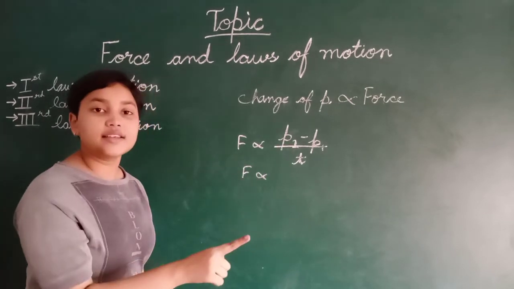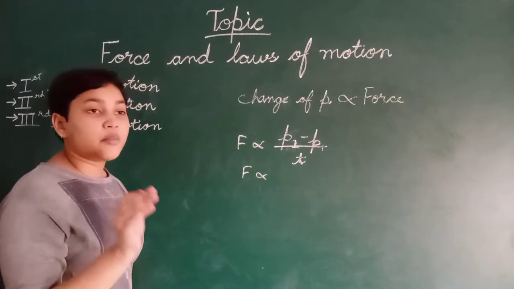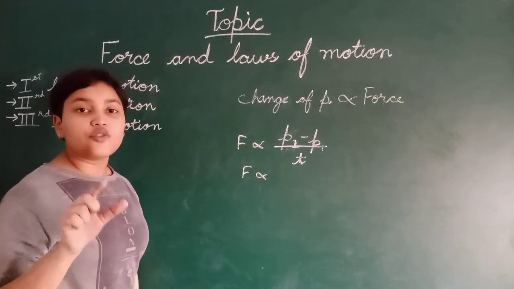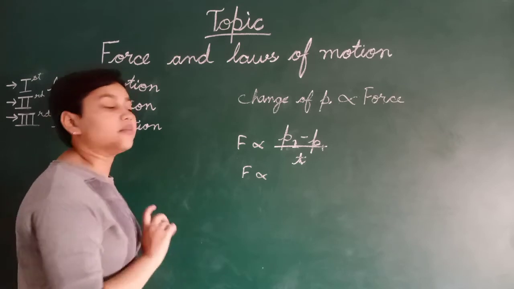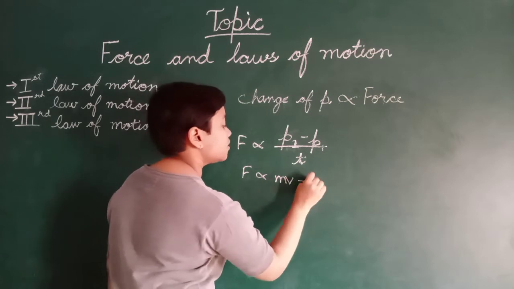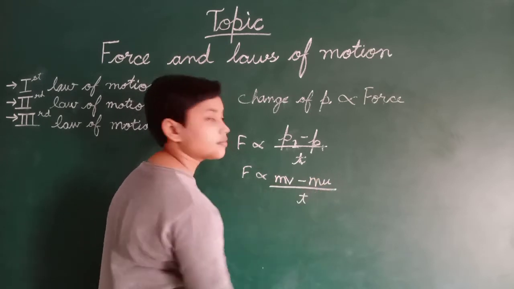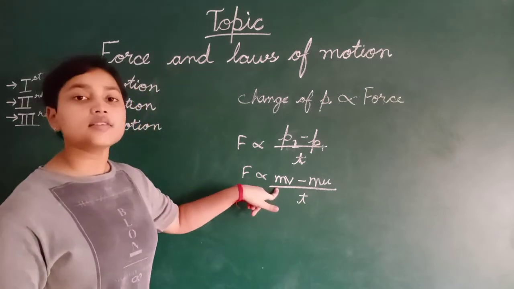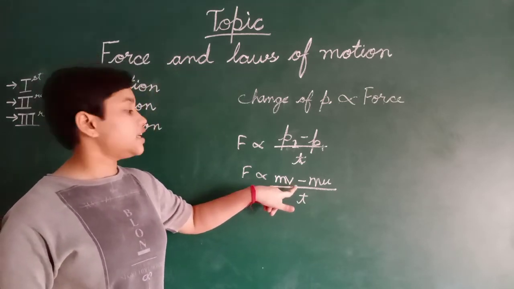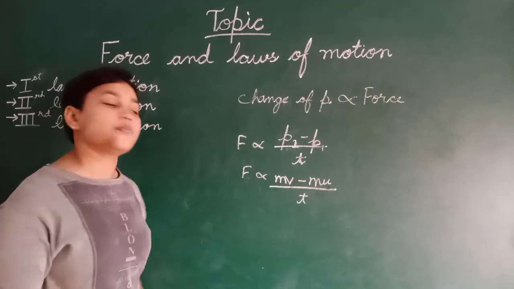How can we write this? Momentum is equal to mass into velocity. The product of mass and velocity is called momentum. So, mv minus mu upon t, where m is mass, v is final velocity and u is initial velocity.